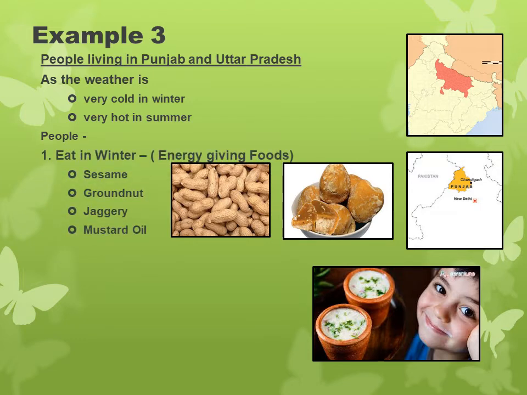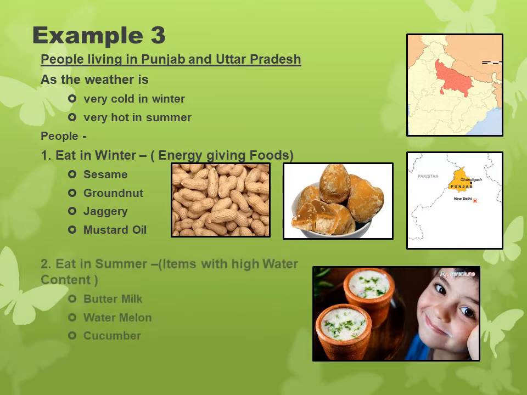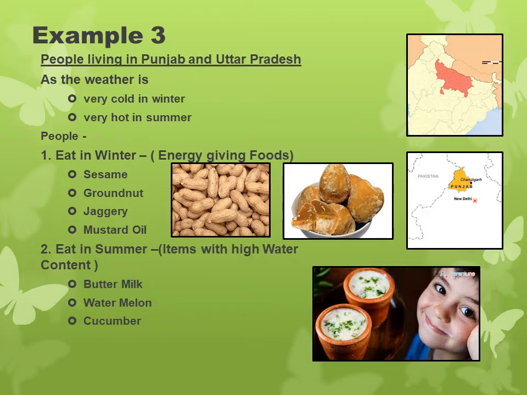Here people eat in winter energy giving food like sesame, which is called til in Hindi, groundnut, jaggery, and mustard oil, etc. They eat in summer items with high water content like buttermilk or chach, watermelon, cucumber, etc. People wear woolen clothes in winter and cotton clothes in summer.